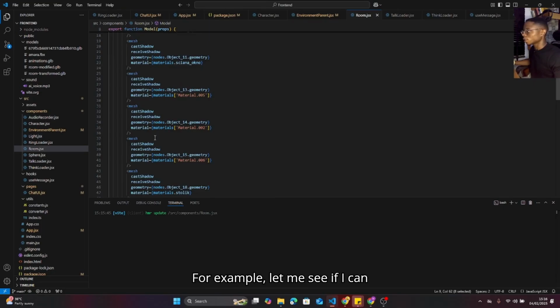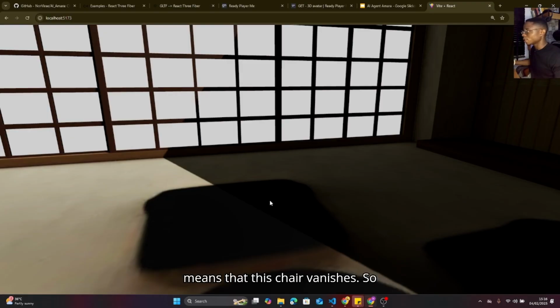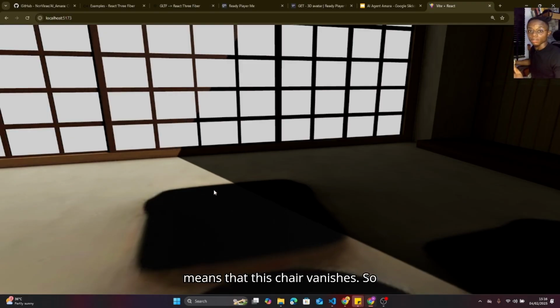For example, let me see if I can see something I can grab. This is a mesh. If I comment this out, it automatically means that this chair vanishes. So basically, React Three Fiber found a way to render 3D objects as React components that you can easily control. And that is actually very, very awesome.